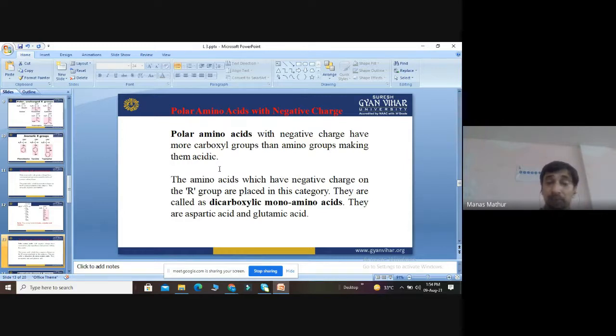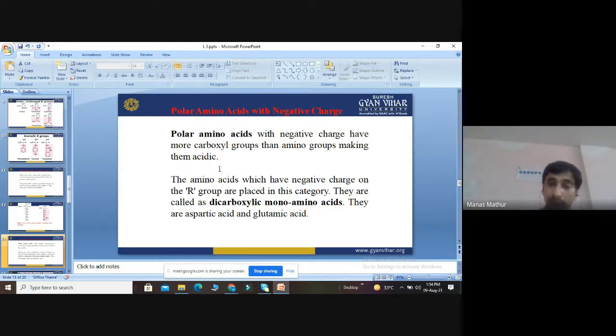They are aspartic acid and glutamic acid. These are the 2 examples of these amino acids.